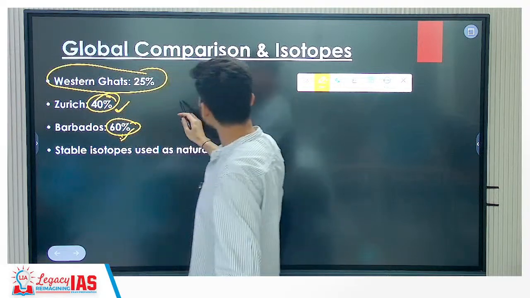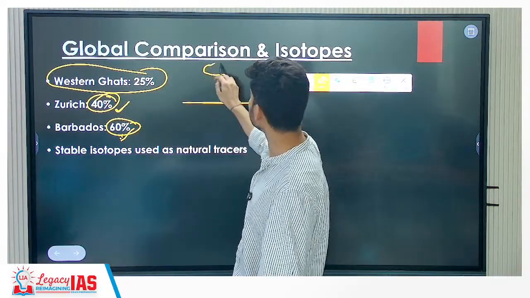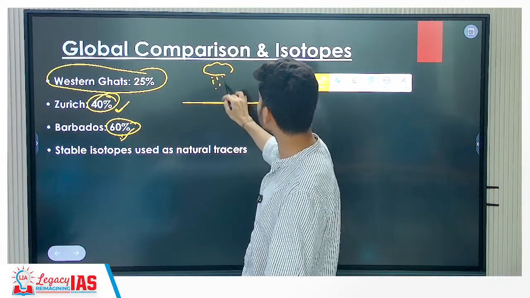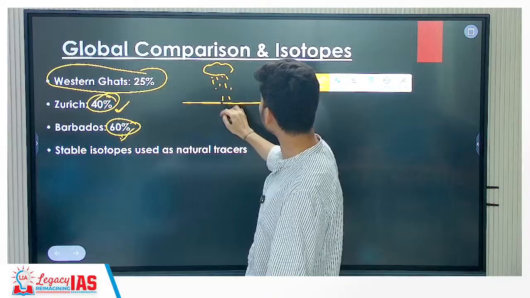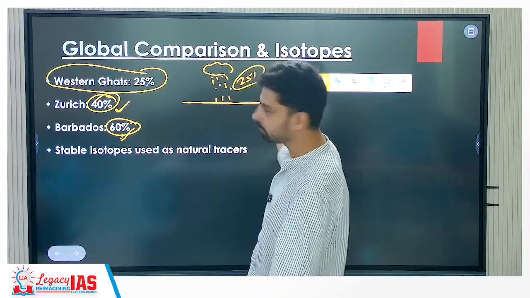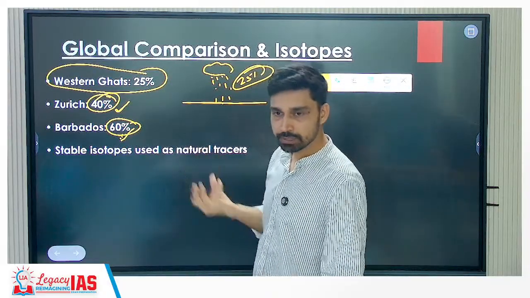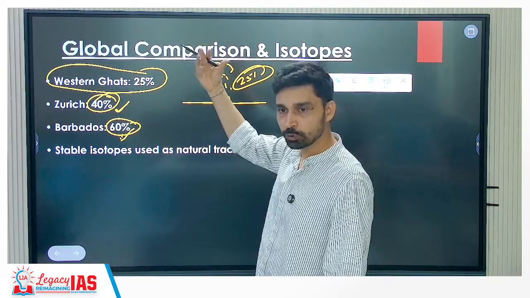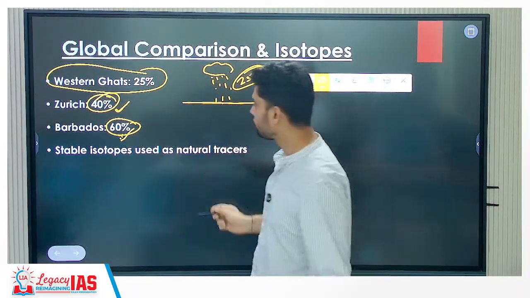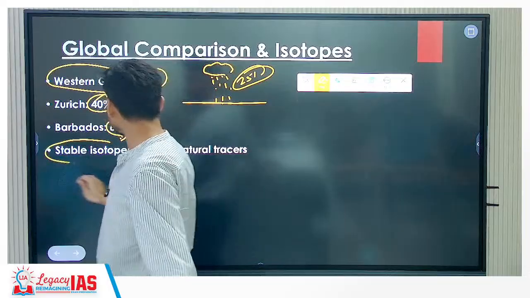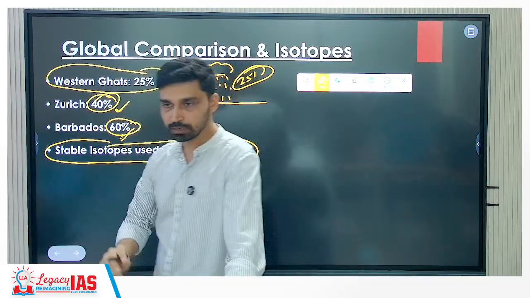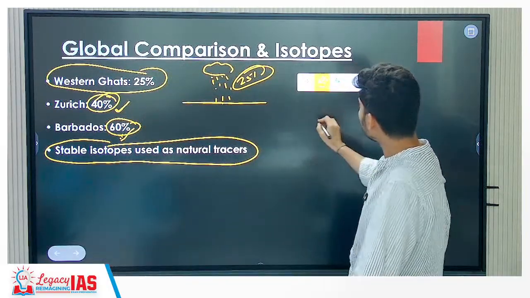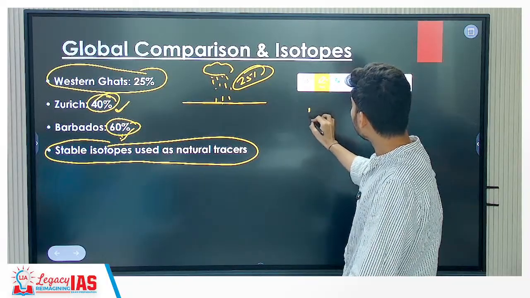Now the question is how do you measure it? We are saying that if 100 liters of water is falling from cloud, only 75 liters reach the ground and 25 liters are evaporating. But you cannot effectively measure how much water is evaporating in the atmosphere. So what mechanism is followed? It is called the use of stable isotopes. What do scientists do? In water, you have two types of water.